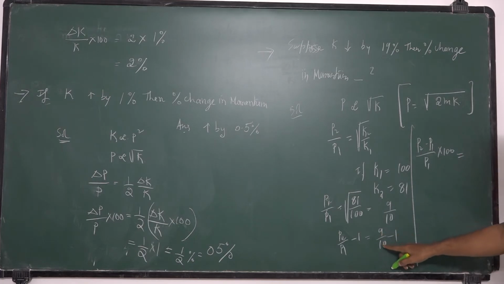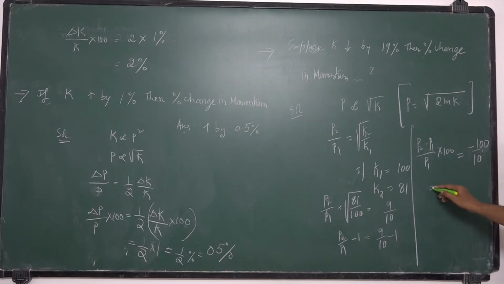So that is 9 by 10 minus 1. So you take LCM, 10. 9 minus 10, that is minus 1 by 10. If we multiply with 100, what will you get? 100 by 10. That is minus 10%.